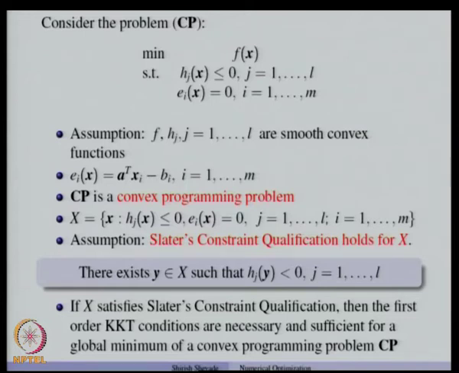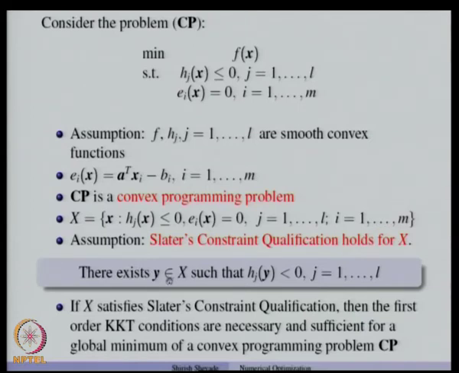Remember that for a convex programming problem, we minimize a convex function subject to a constraint set which is a convex set. So, this set X is a convex set because it is an intersection of many convex sets, and we have earlier shown that such a set is a convex set, and we assume that Slater's constraint qualification holds for X. So, that means that there exists at least one point which is in the interior of the set, or in other words, the set X has a non-empty interior.